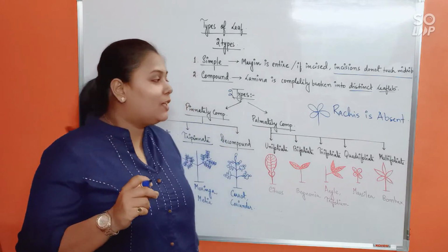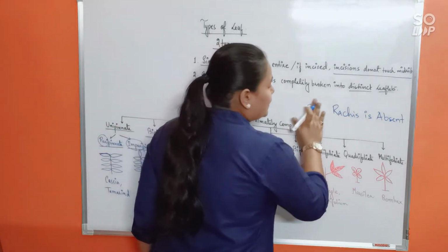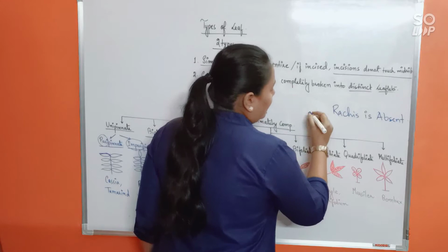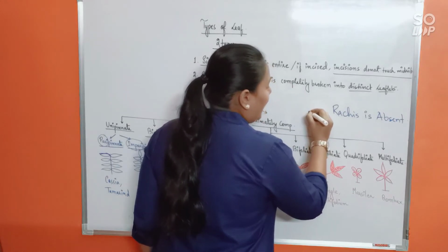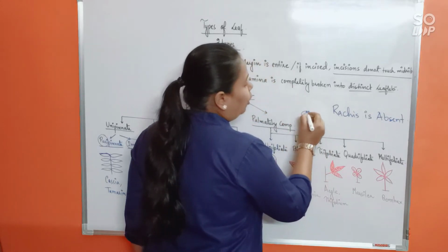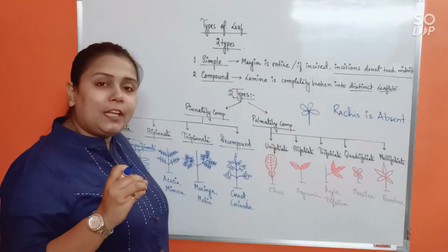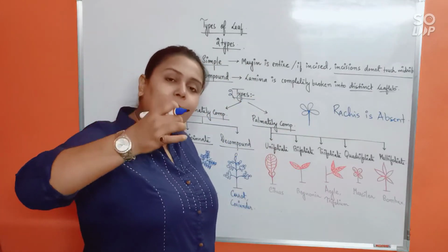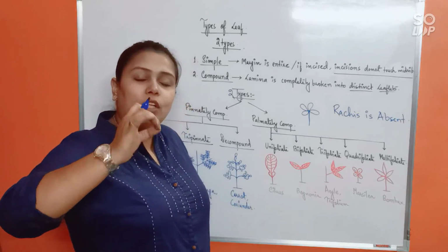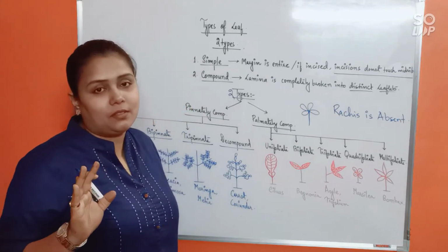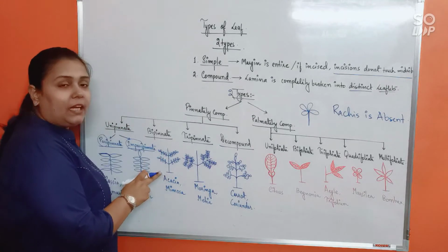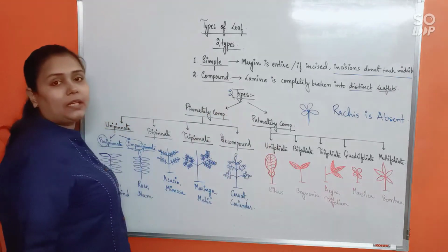So suppose this being the petiole, at the tip of the petiole, all the leaflets will remain attached. So all the leaflets are joined at a common point, at the tip of the petiole. So rachis present, pinnately compound; rachis absent, palmately compound.